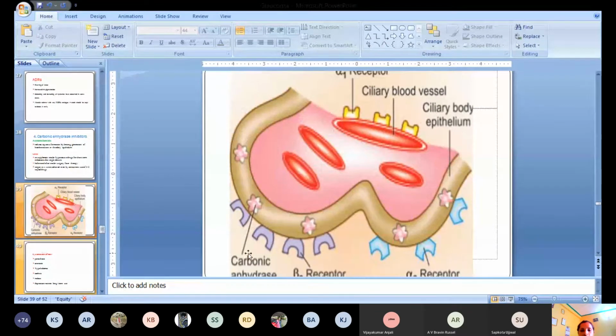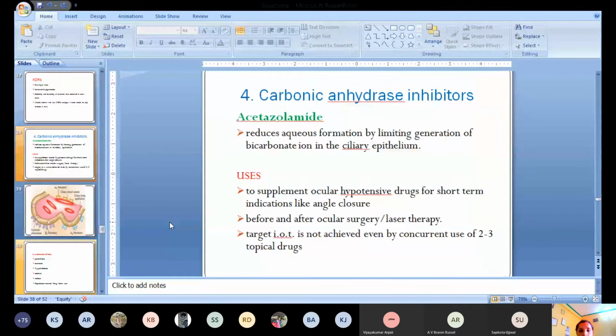Carbonic anhydrase inhibitors act on this enzyme, carbonic anhydrase, so it inhibits the formation of aqueous humor. This is also a very effective drug in case of closed angle glaucoma or acute congestive glaucoma. It reduces the aqueous formation by limiting generation of the bicarbonate ion in the ciliary epithelium. This is how these drugs decrease the intraocular tension, by decreasing formation of aqueous humor by reducing the bicarbonate ion synthesis.